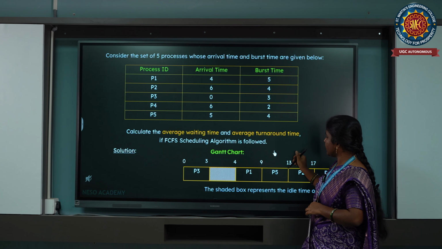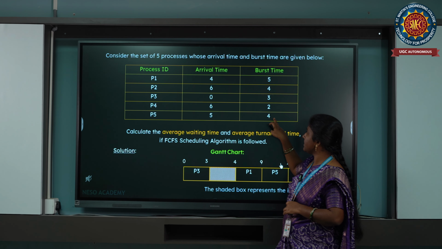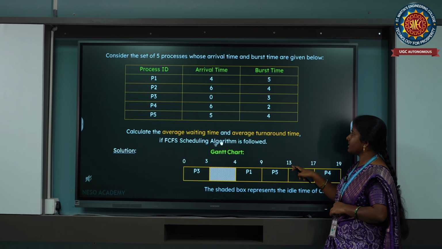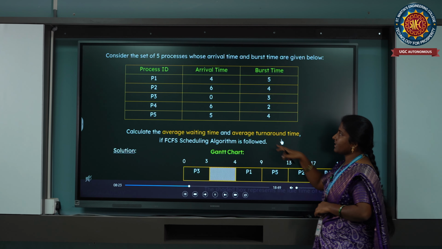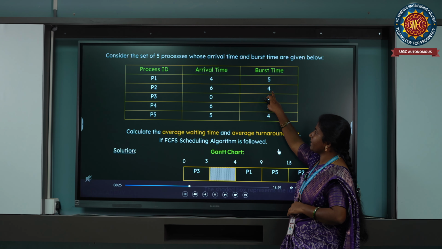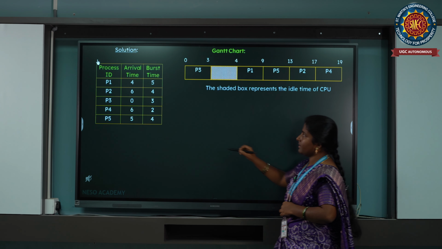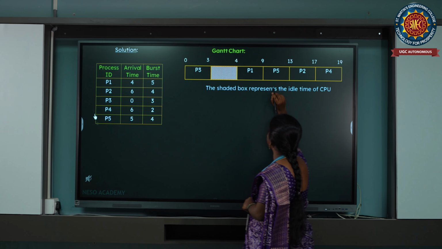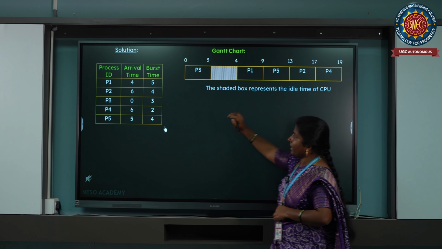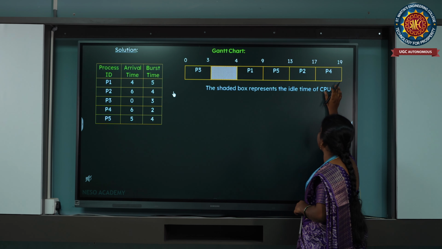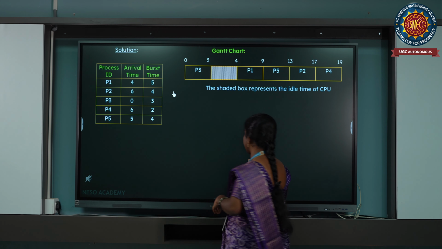After that, the next process assigned is P5 and it is taking 4 milliseconds, 9 plus 4 is 13. The next process assigned is P2 and its burst time is 4, so P2 is executing for 4 milliseconds. And this is the Gantt chart given, and P4 is executing for the next 2, that is P4 and it is 19.